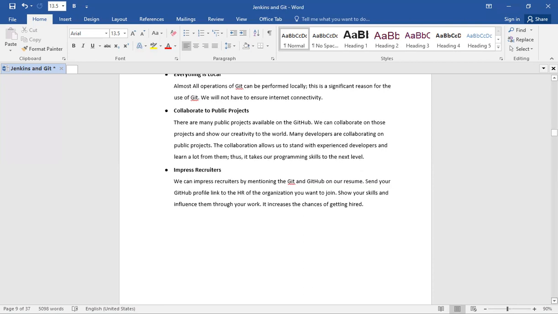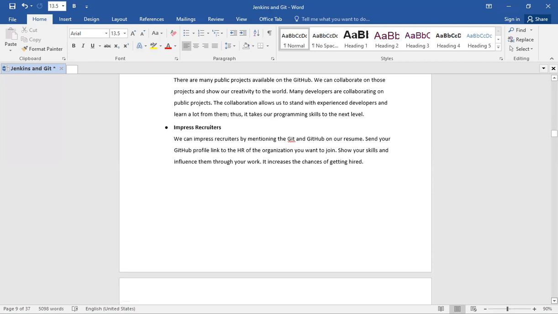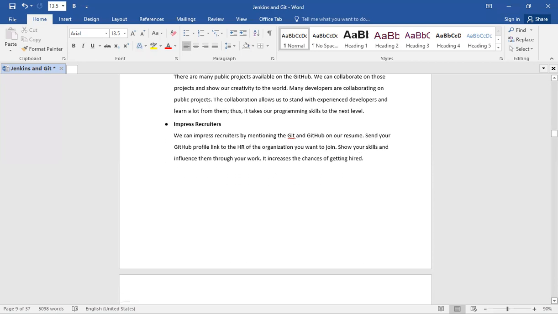And next one, collaborate on public projects. There are many public projects available on GitHub. We can collaborate on those projects and show our creativity to the world. Many developers are collaborating on public projects. The collaboration allows us to stand with experienced developers and learn a lot from them. Thus, it takes our programming skill to the next level.